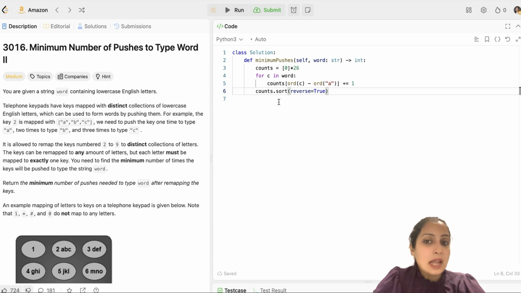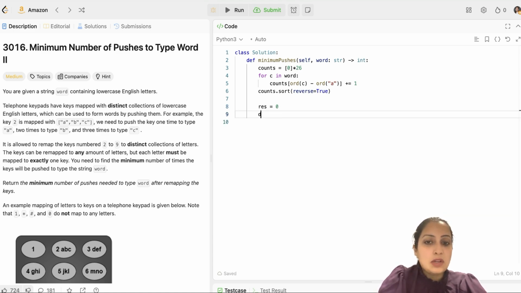So it's constant time complexity rather than n log n. Okay. So after that, I will initialize my result value to 0. My result value basically indicates the minimum number of key presses I made. And I'll also initialize my distinct character value to 0, which is how many distinct characters I'm encountering in the word. So now I will go through the counts array, for count in counts, and I will check my count and